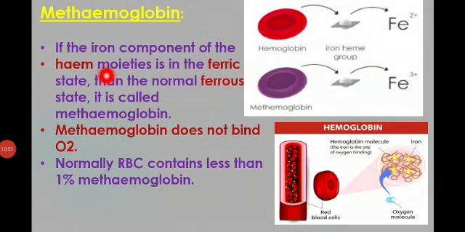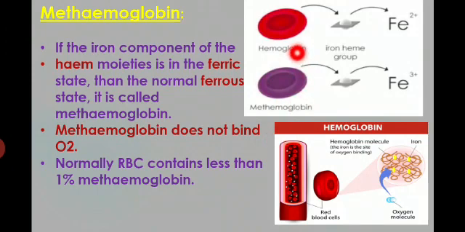Methemoglobin: next we can discuss, if the iron component of the heme moiety is in the ferric state rather than the normal ferrous state, this is called methemoglobin. So normally the iron content of the heme is in what state? Ferrous state. But in methemoglobin the iron group of the heme is in what state? Ferric state. So this type of RBC we name as what? Methemoglobin. This methemoglobin does not bind oxygen.